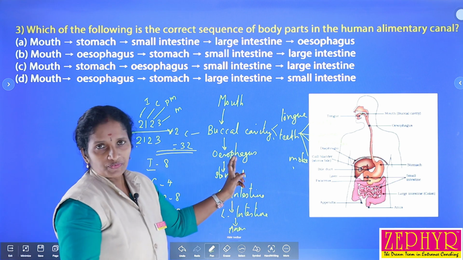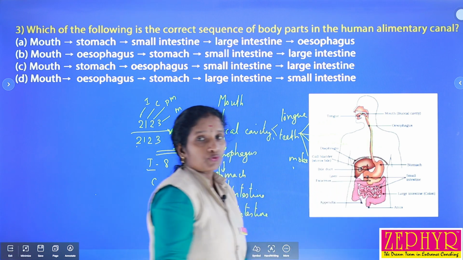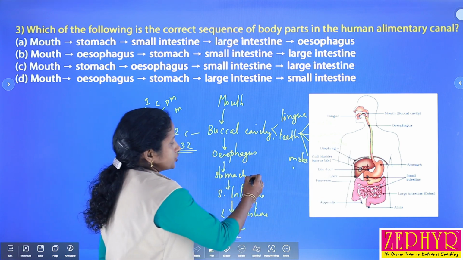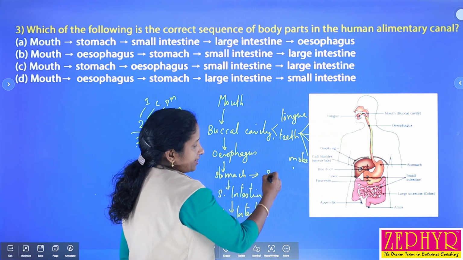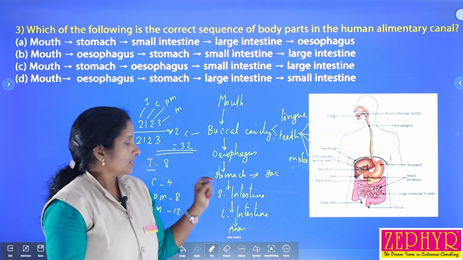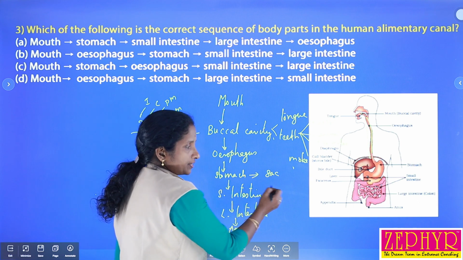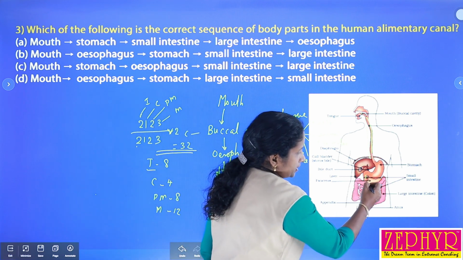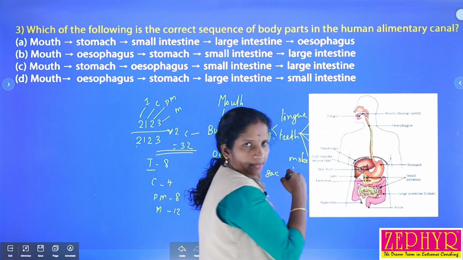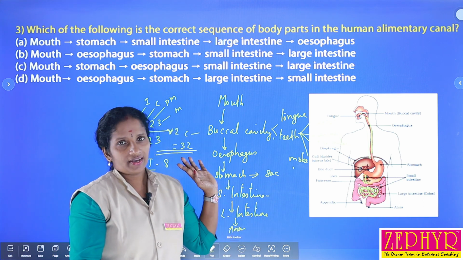And then the esophagus is a long tube-like structure, considered the food pipe, through which food passes from the mouth to the stomach. The next portion is the stomach, a sac-like structure that is the temporary storehouse of food materials before full digestion. The next part is the small intestine, with highly coiled regions, and it is the principal organ for digestion as well as absorption.